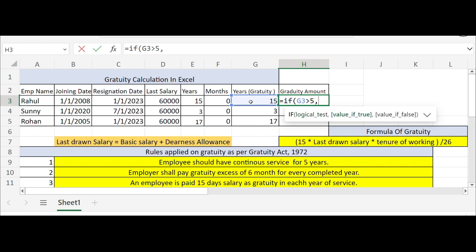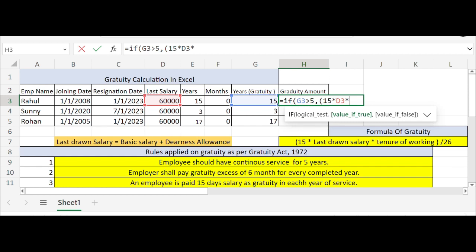We are putting the condition that if the gratuity period or year is greater than 5, then the person is entitled to the gratuity amount. Comma, bracket open, then we select the last withdrawn salary. First we put 15, because we can get 15 days of the last withdrawn salary. Then multiplied by the last withdrawn salary, then multiplied by the years of gratuity again to calculate as per the year.